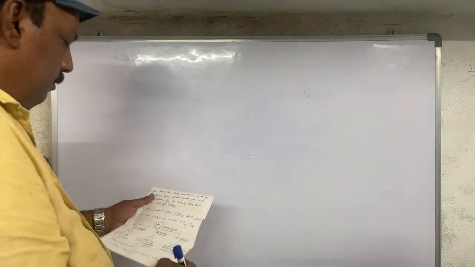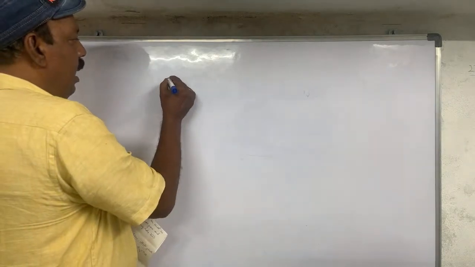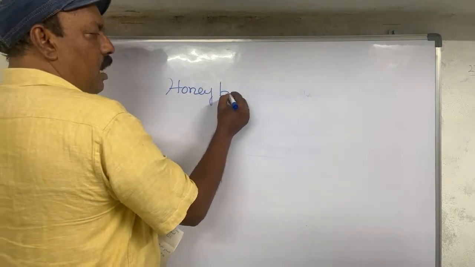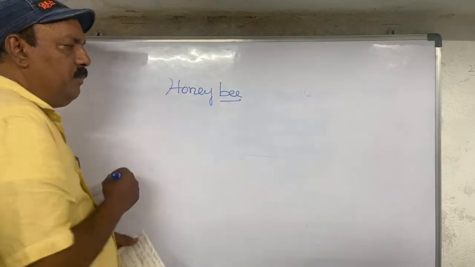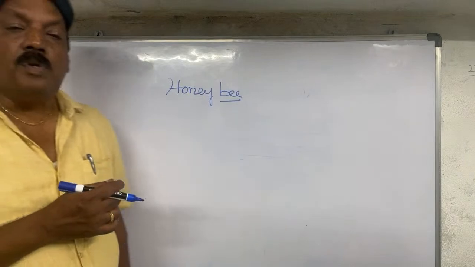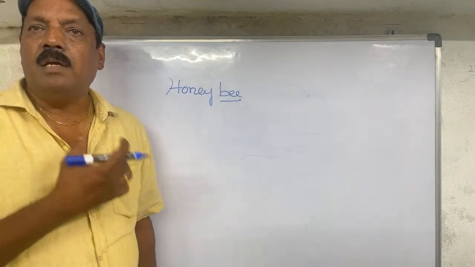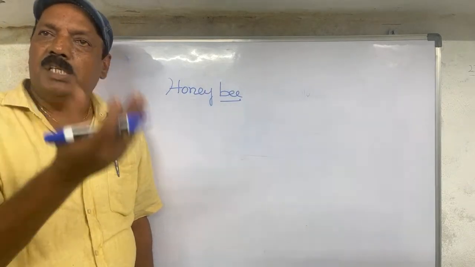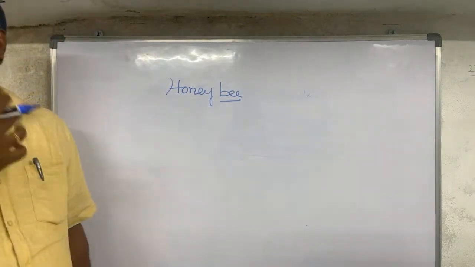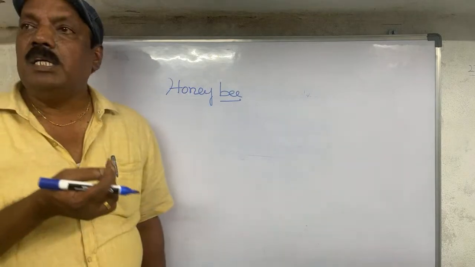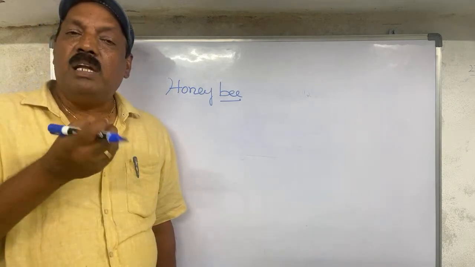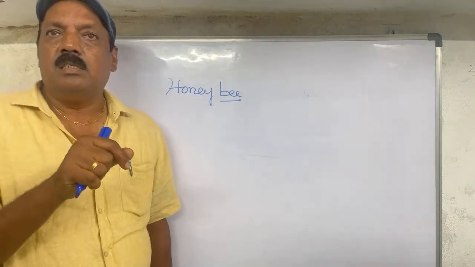Now the next is honeybee. I already told in one of my YouTube videos which is more dangerous, a honeybee or a snake or something else. Honeybee is more dangerous. Why is the honeybee more dangerous? It has the highest poison, and whenever the honeybee stings the